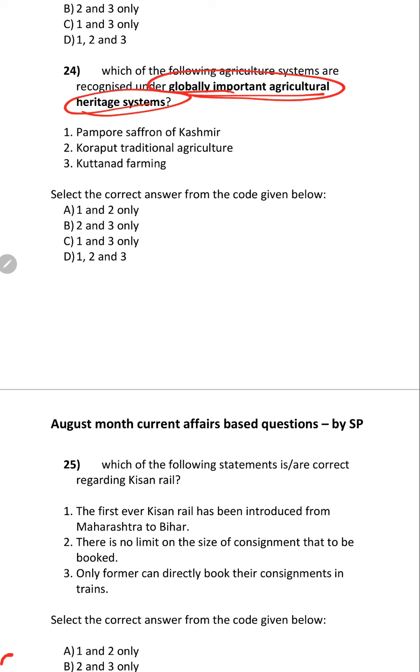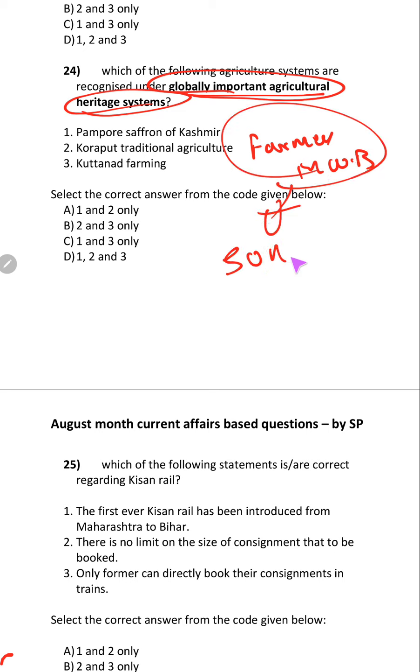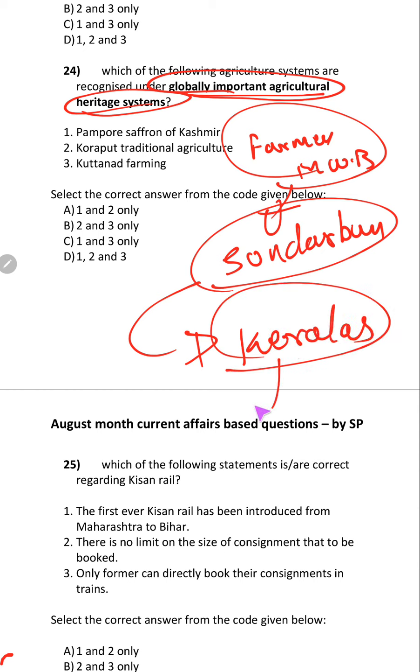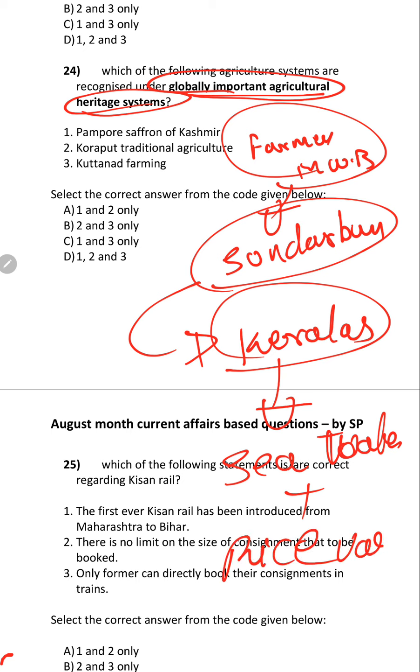Okay, why have I asked this question? Because farmers in West Bengal, that is in Sundarban, are trying Kerala's seawater tolerant rice variety seeds.